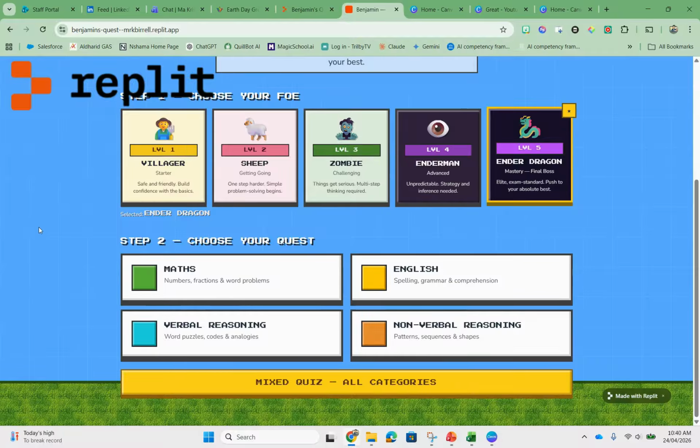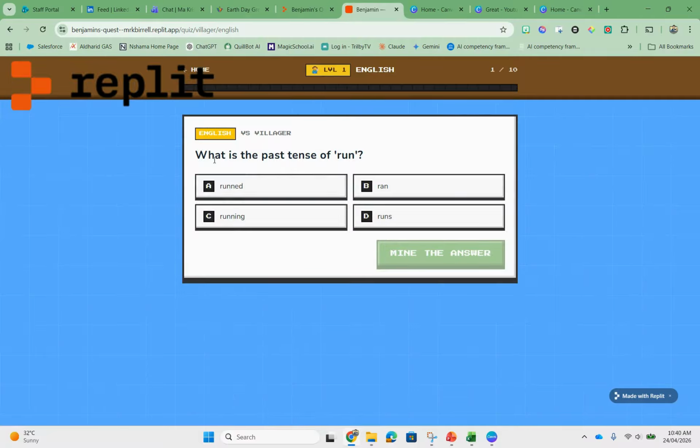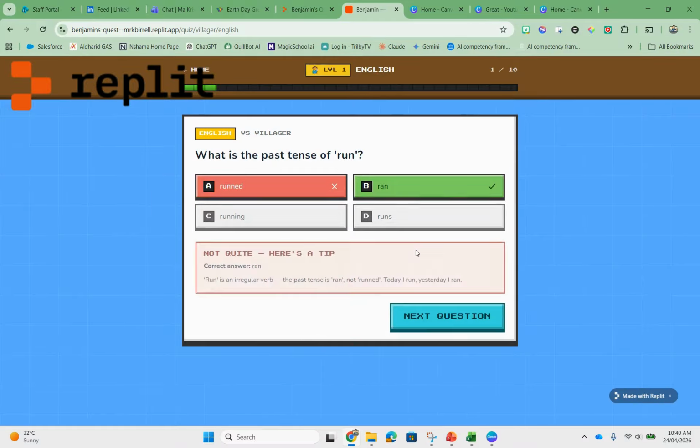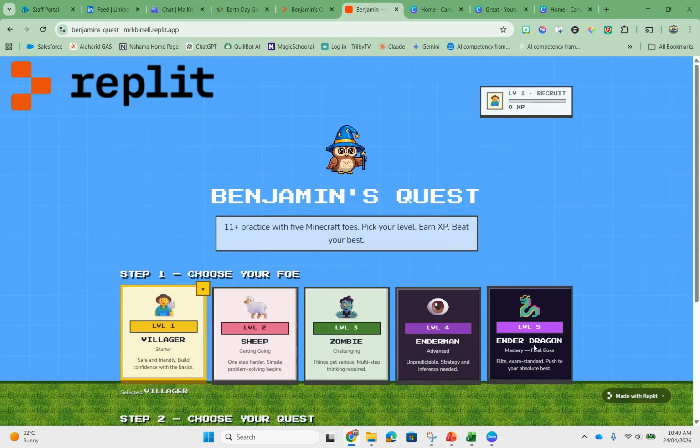If I'm going to go into a villager, for example, the easy level, do a little bit of spelling and grammar, it'll be nice and easy. You can go through and work through the answers. If you get it wrong, for example, you can see it will then give them a little tip and clues and help in there along the way. They can change the levels if they wanted.